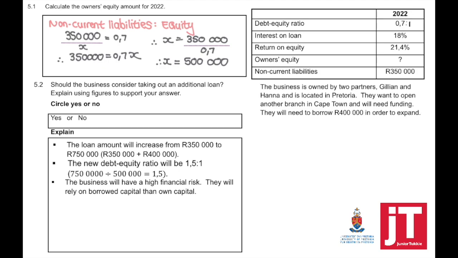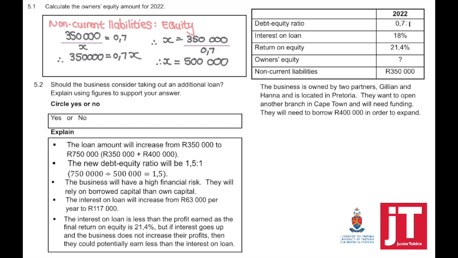This means now that the business will have a high financial risk. They are more reliant on borrowed capital than own capital. The interest on loan will increase from 63,000 per year to 117,000. Interest is calculated at 18% per annum.